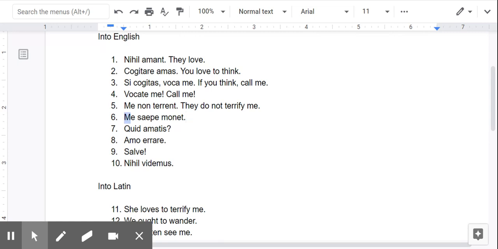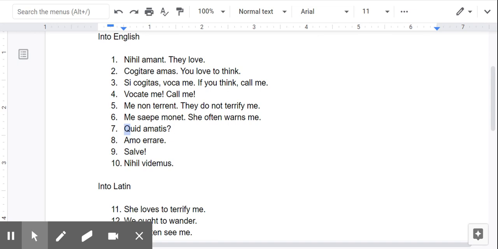Okay, number six, once again, starts with me. Probably don't want to go there. Saepe, junk word. T, he, she, it. So we'll pick one. We'll do she. And we can fit often in wherever. She often warns. Monet is the verb to warn. She often warns me.